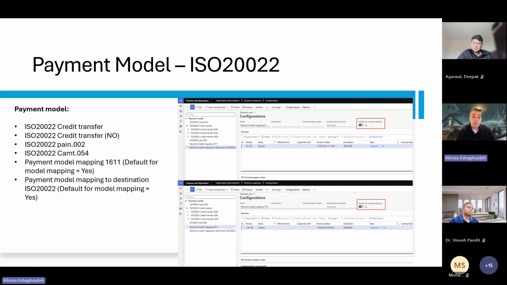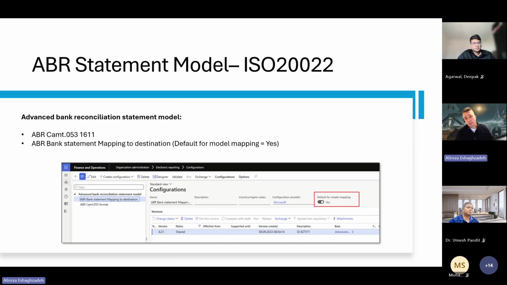Both of these must have the default flag, so default for model mapping. Make sure that as soon as you have imported it from the Dataverse repositories, you have this flag as well. When it comes to the bank statement, Microsoft has created a separate model called the Advanced Bank Reconciliation Statement Model.